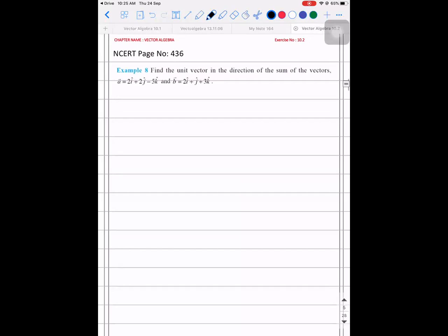Most of the problems, see, they're asking based on unit vector only. So read the question carefully. Find the unit vector in whose direction? In the direction of the sum of the vectors. Okay, here you need not worry about those triangle and all. Just add them. So given vectors are 2i cap plus 2j cap minus 5k cap and 2i cap plus j cap plus 3k cap.